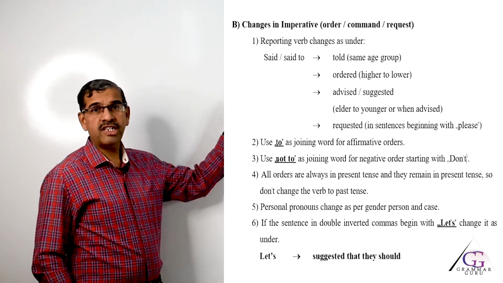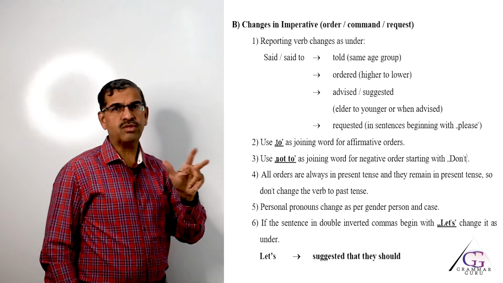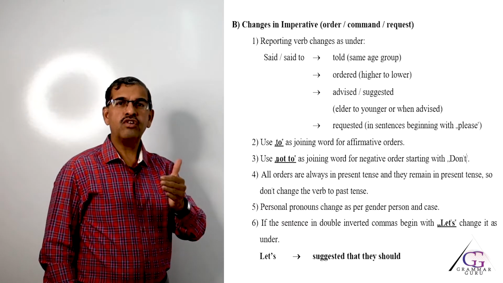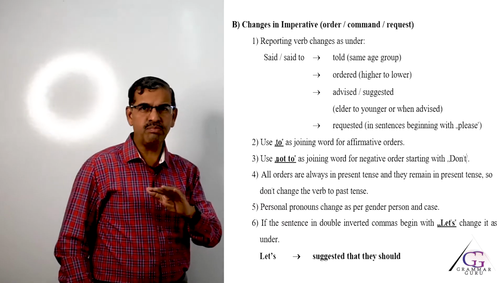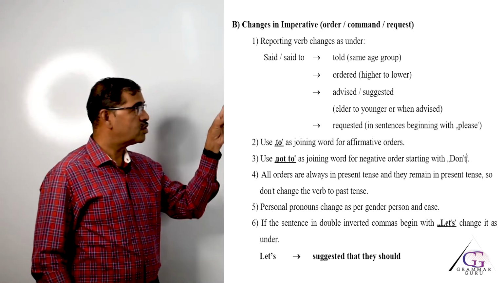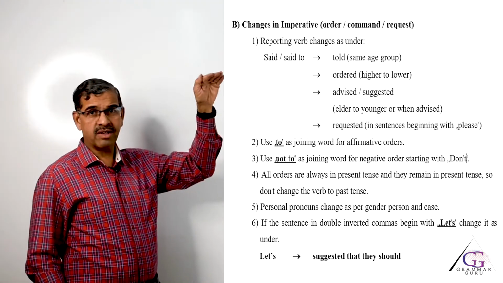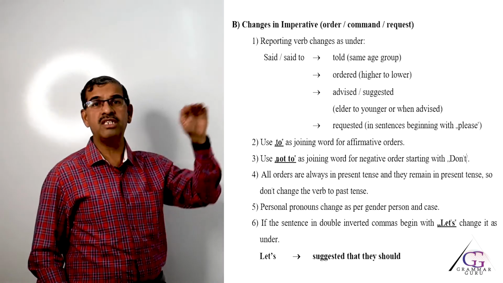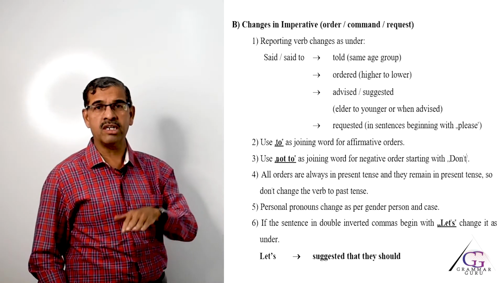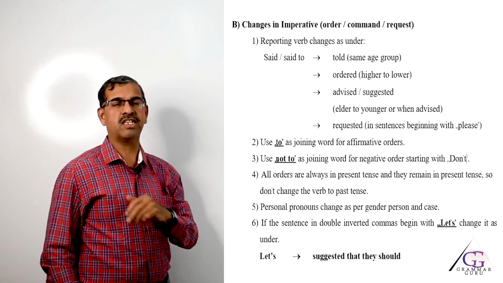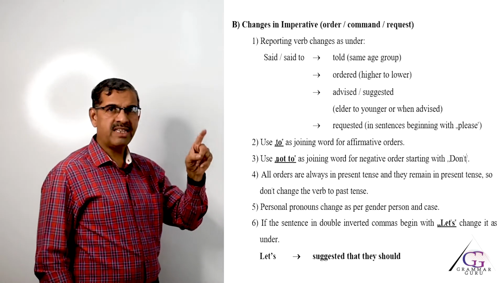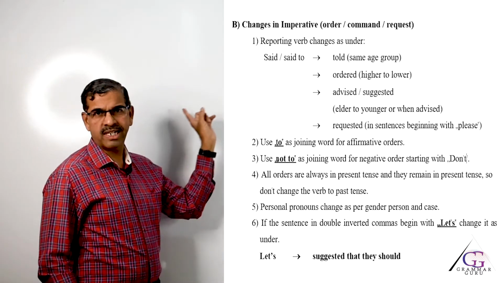Said or said to will change to told if the 2 persons who talk to one another come from almost the same background, same age group. Normally, among friends and people of the same age group, we do not order one another. So, told will be used. If a higher authority is talking to a lower one, that is, a principal talking to a student, or an inspector or police talking to someone, or a father talking to a son or daughter, when a higher age group talks to a lower group, then said or said to will change to ordered.